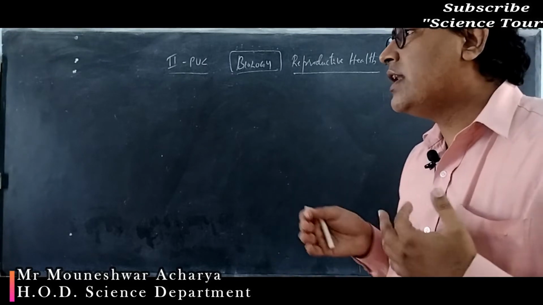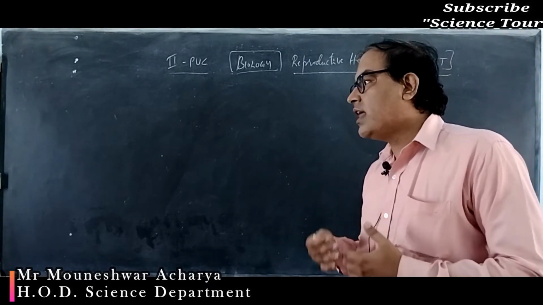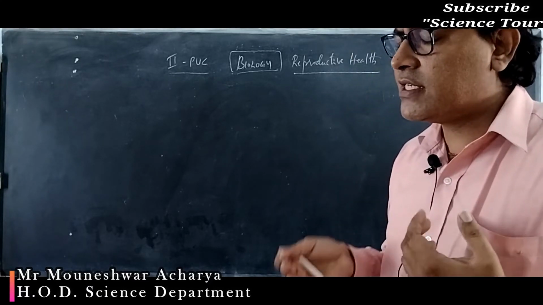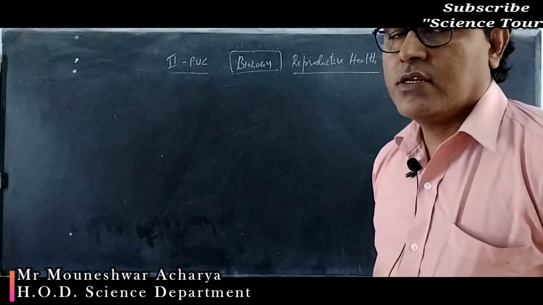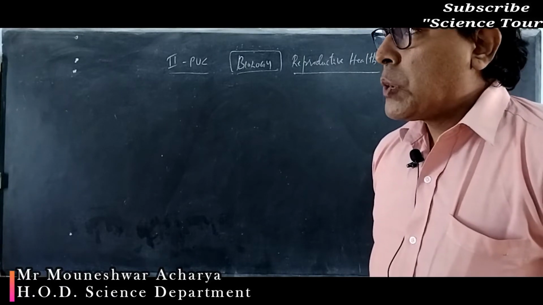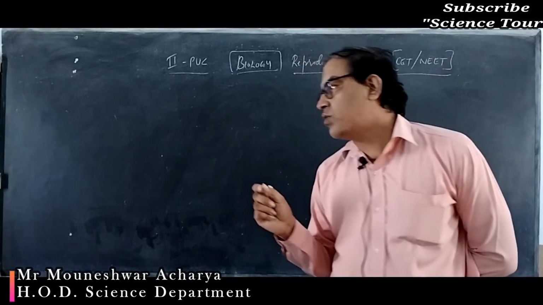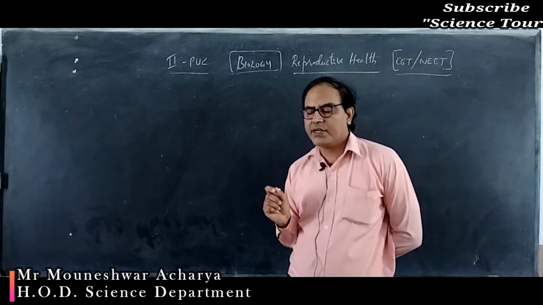So in vitro fertilization is fertilization outside the body. In vivo means fertilization inside the body. After the fertilization, the single-celled diploid zygote is formed.